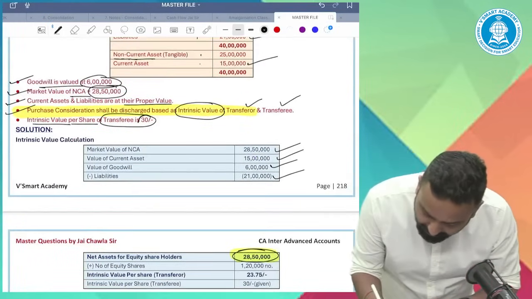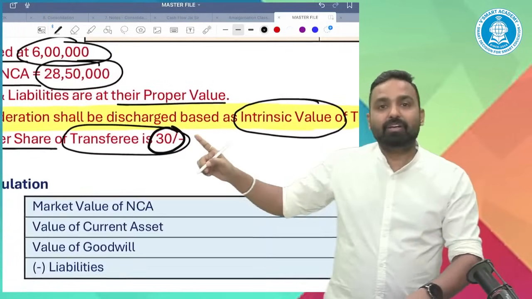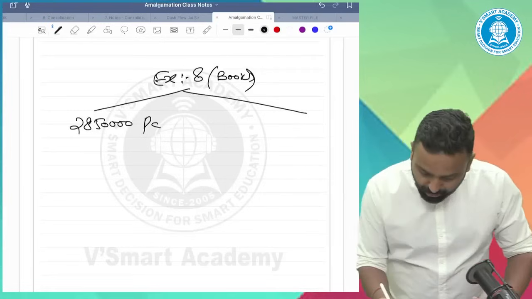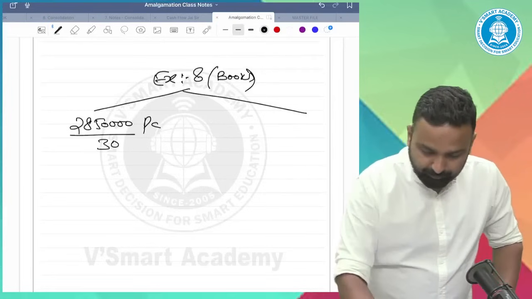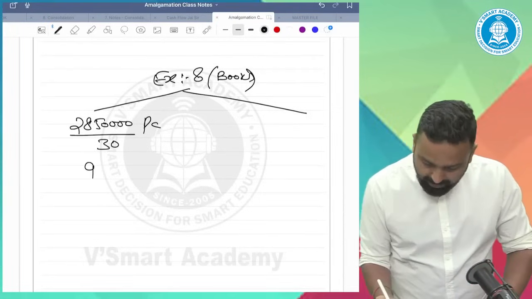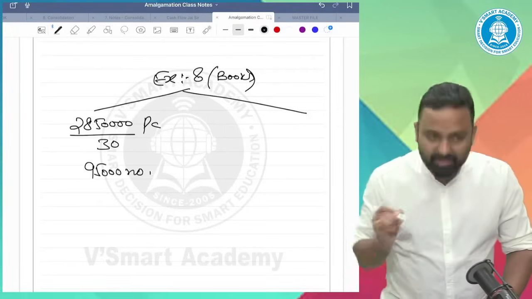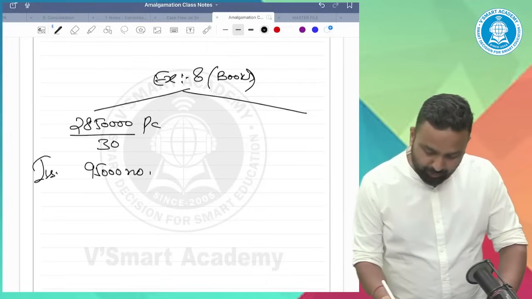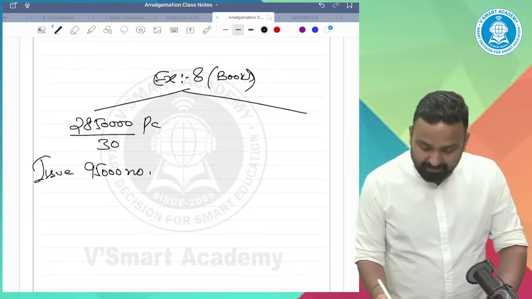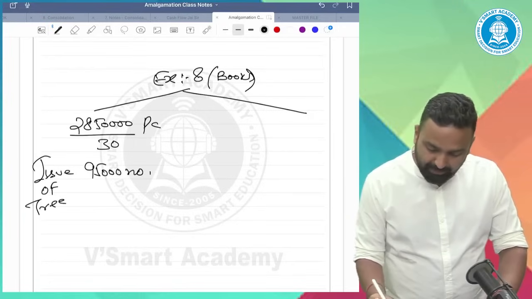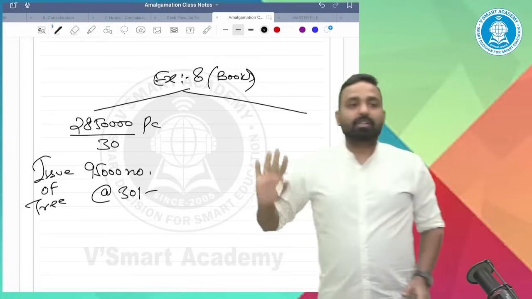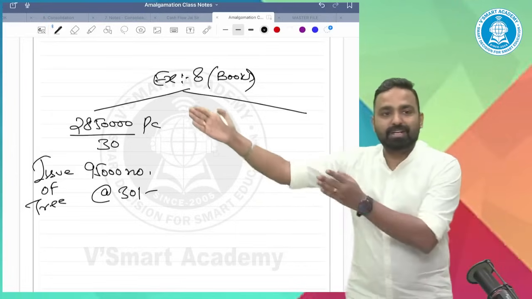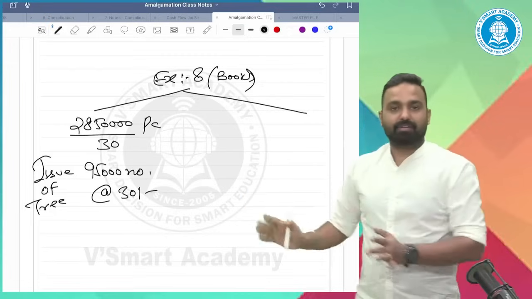In the form of shares, and my share has a value of 30 rupees. So divide by 30. I will issue 95,000 shares of the Transferee company at 30 rupees. You consider this way, this is the first way.